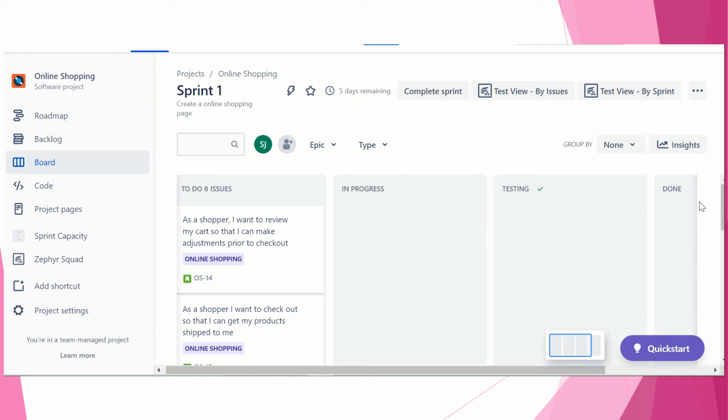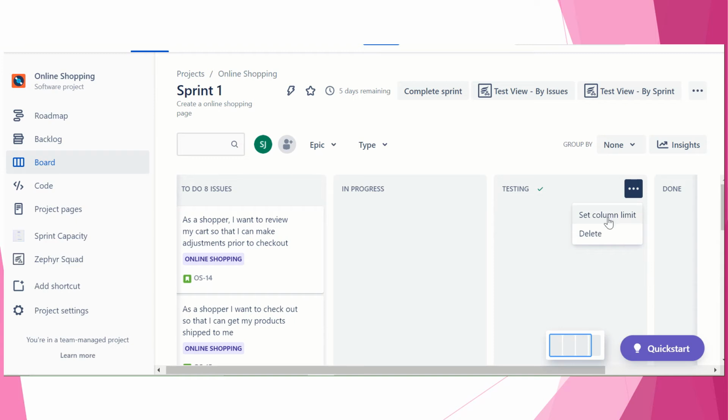You have the option to add a column, and if you want, you can also delete it. You need to click here, and you click this, then you can delete it.